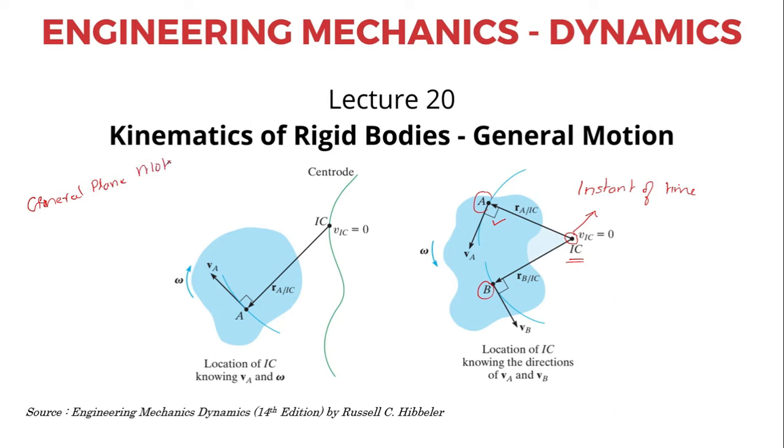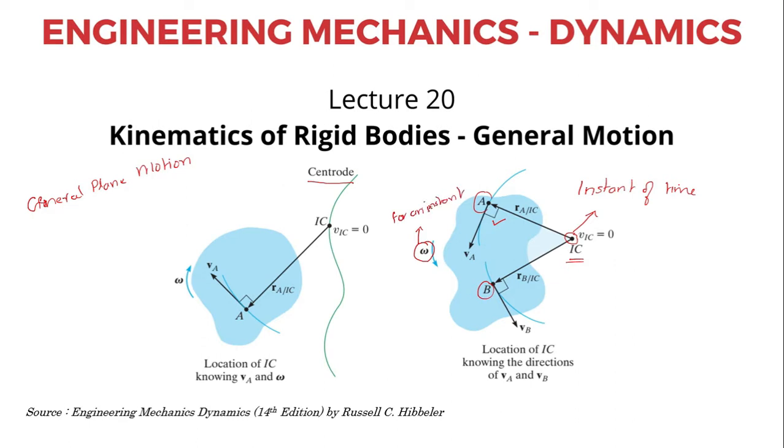If you consider the locus of the points of the instantaneous center throughout a period of time, this path is called the centroid. I hope you understand. Now remember one thing, I had drawn here an angular velocity omega. This angular velocity omega is for an instant.